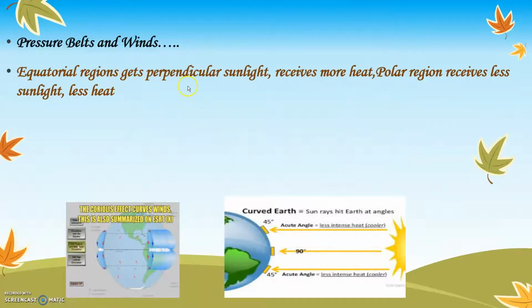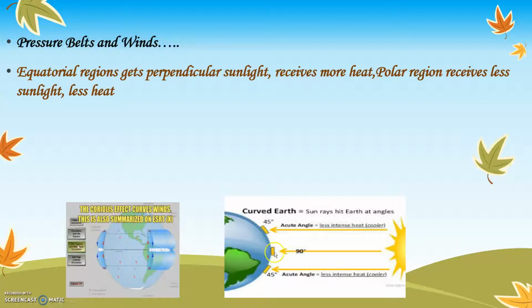Equatorial regions get perpendicular sunlight, receive more heat, and polar regions receive less sunlight and therefore less heat. I want you all to see in this diagram, this is our sun and this is our earth. Earth receives sunlight from the sun. You can see over here, the shape of the earth is curved. That is, the shape of the earth is oval, it is not straight. Therefore, the sun rays that fall on the earth are not straight.